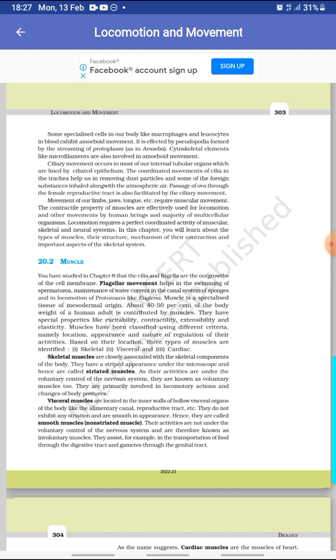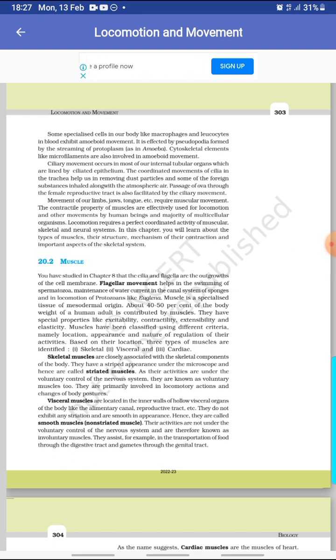Ciliary movement occurs in most of our internal tubular organs, which are lined by ciliated epithelium. The coordinated movements of cilia in the trachea help us in moving dust particles and some of the foreign substances inhaled along with the atmospheric air. Passage of ova through the female reproductive tract is also facilitated by the ciliary movement.